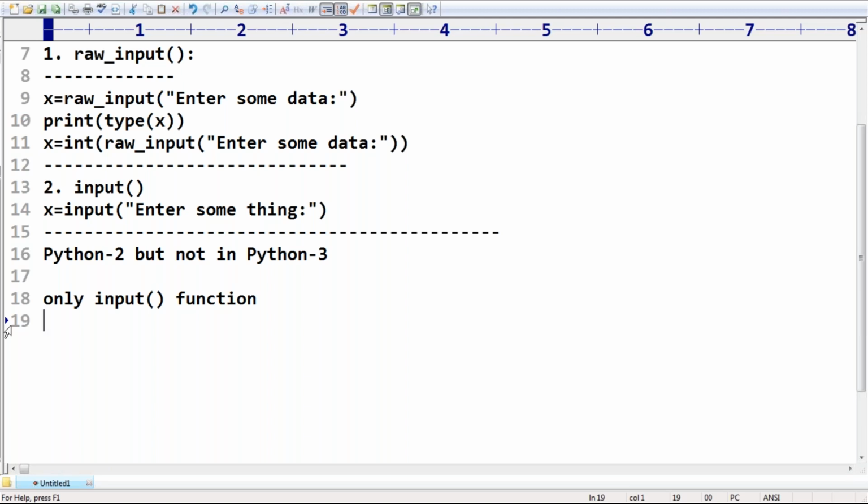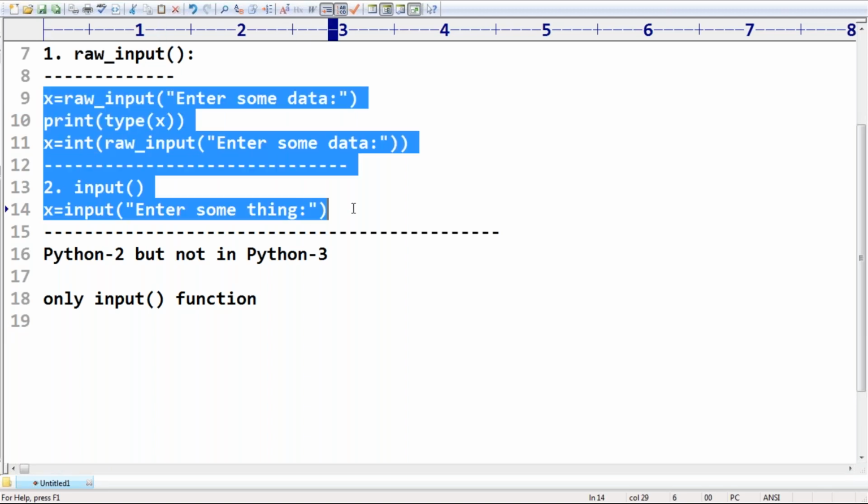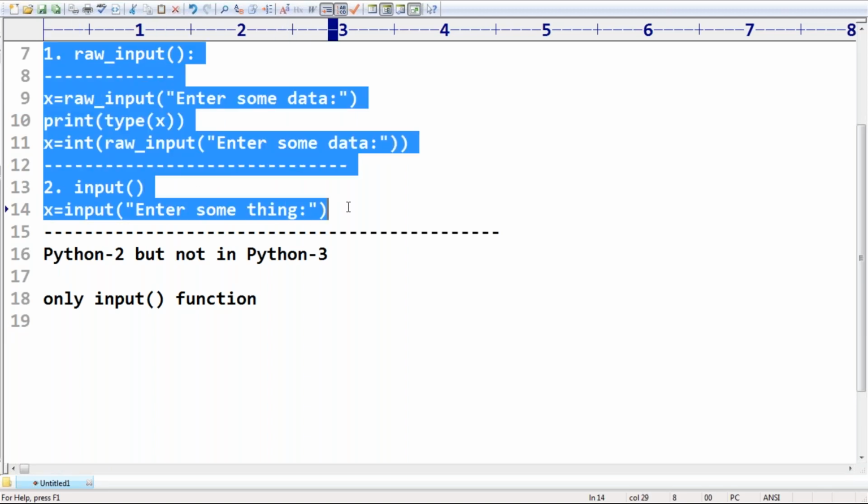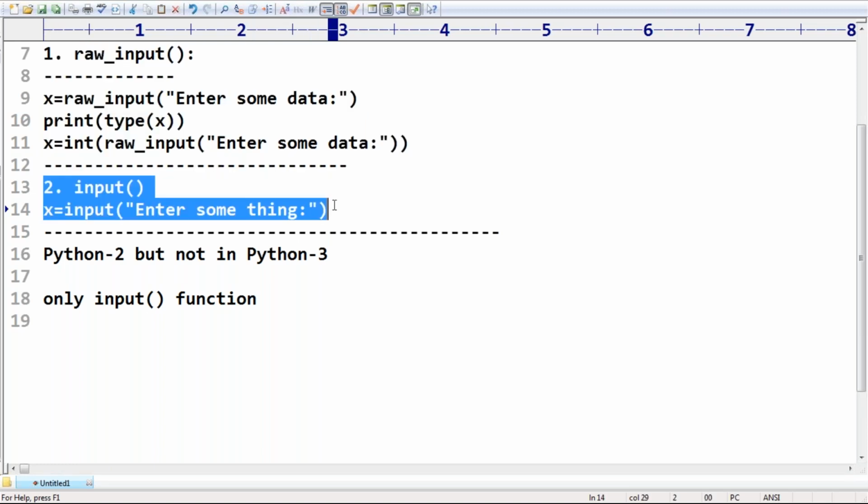Now take very special care. Can you please tell what is the difference between these two functions, raw input and input, in Python 2 and Python 3? Raw input is always going to return what type? String type. Next, a normal input is always going to return what type? Based on what we provide, it is going to return the corresponding data type.